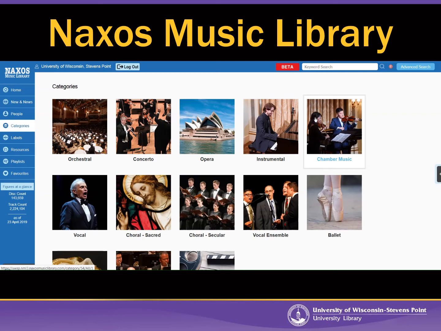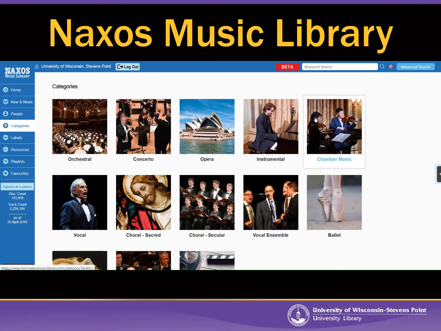In fact, Naxos songs often are assigned in music classes, so a lot of music majors will actually download the Naxos app and then listen to the songs on their phones. So Naxos contains a lot of movie soundtracks, and those can be fun.